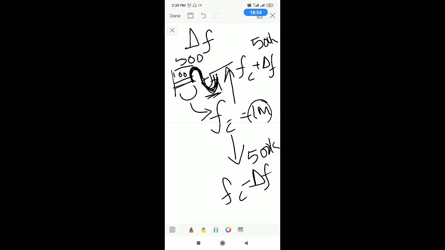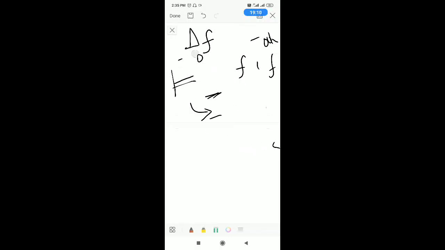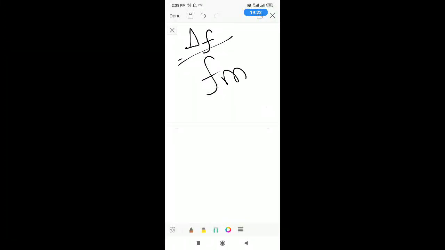The incremented amount in carrier frequency when the message is applied is your frequency deviation. That is delta f, and dividing by the message frequency will give you the modulation index of the FM signal.